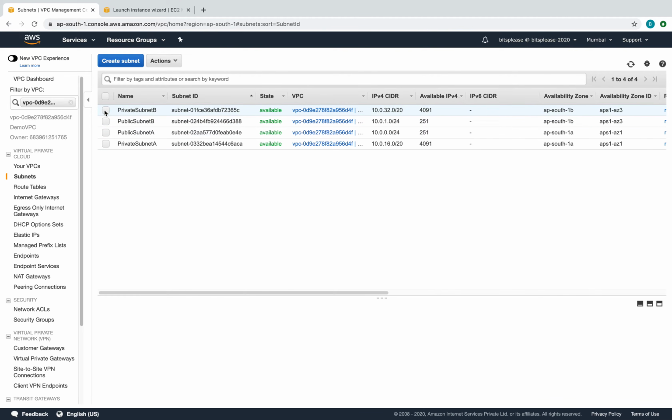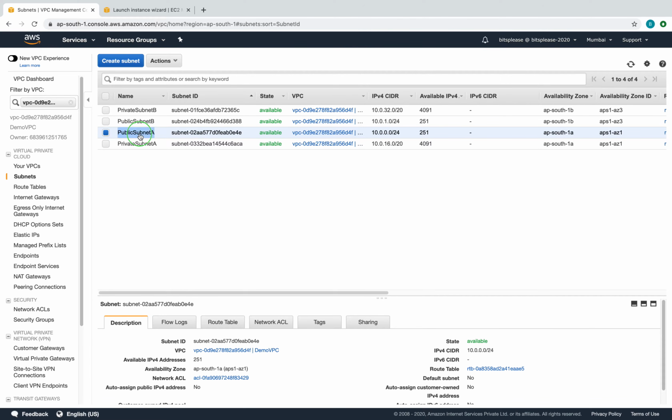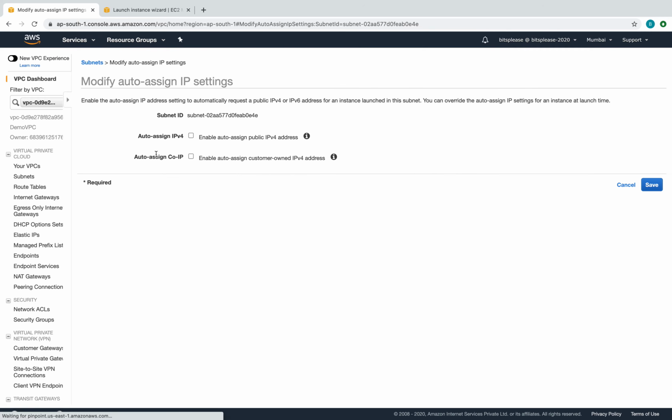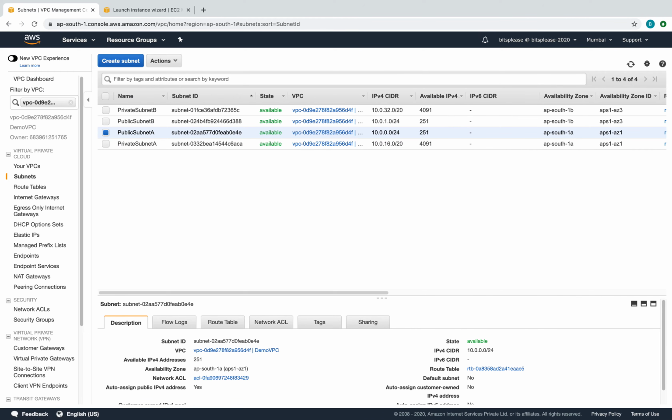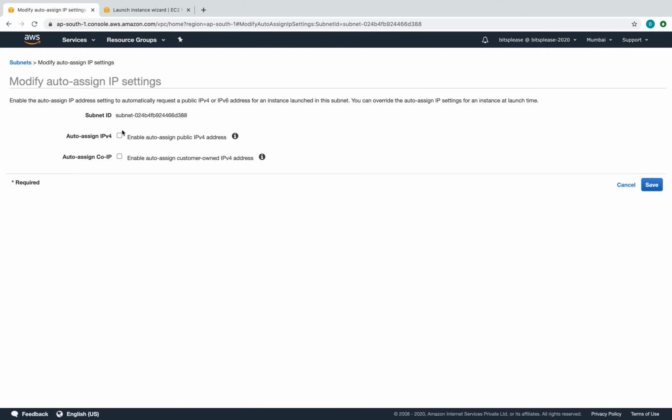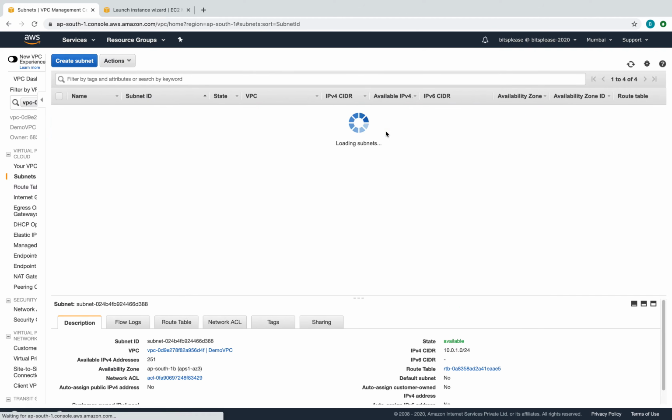We have to go to public subnet A, right click here, and you have an option called modify auto assign IP settings, right? When the instance comes up, if you want that instance to automatically get a public IP address, then you have to change the settings over here. There is an option called enable auto assign IP address, so you need to enable this. We got to do that for both the public subnets. So let's do that. Modify, save it. There you go.